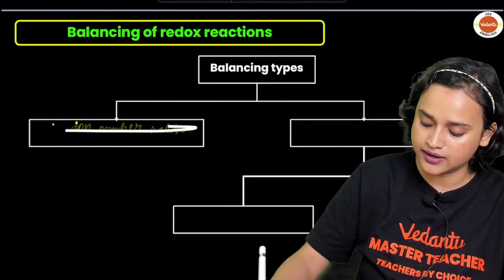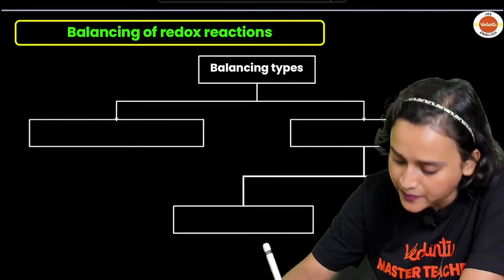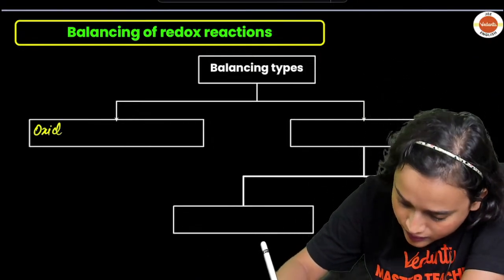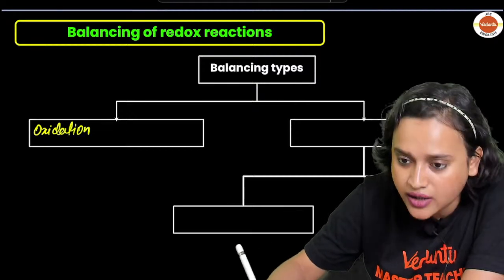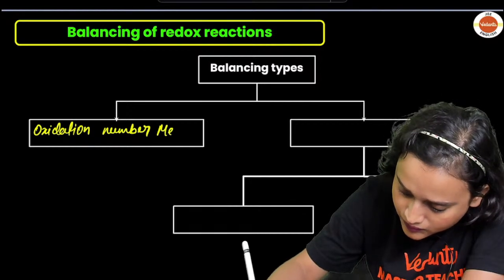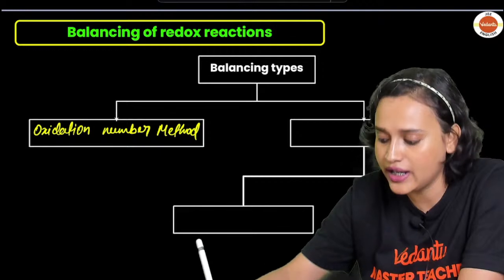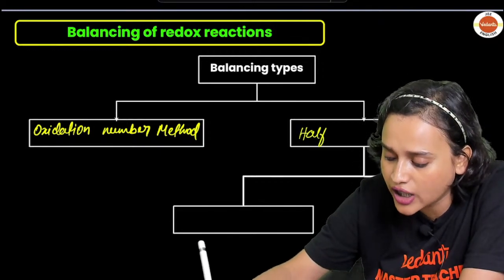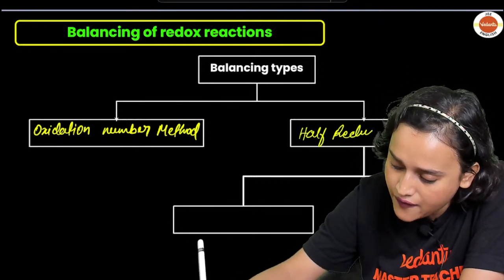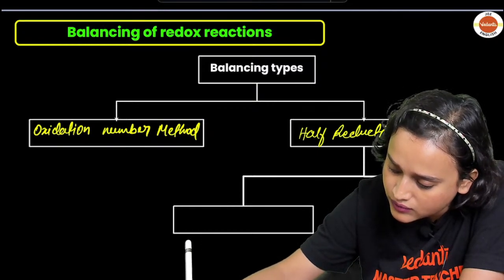Let me write this properly, okay? Oxidation number method, and the next one is the half reaction method.